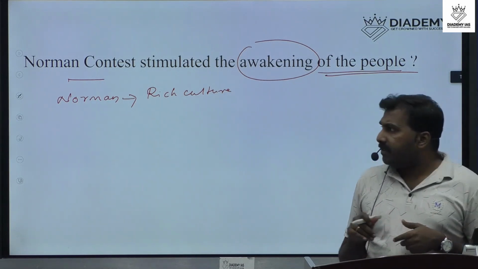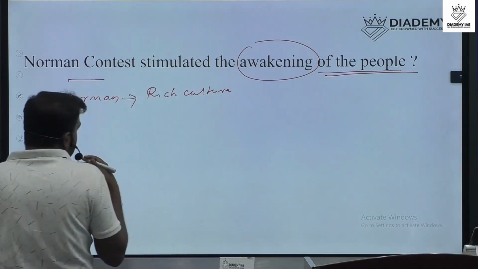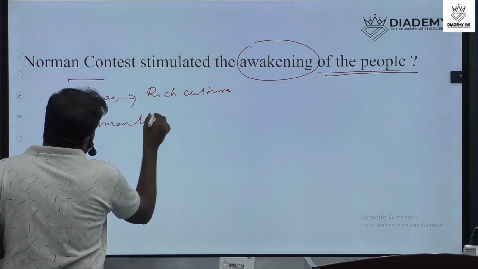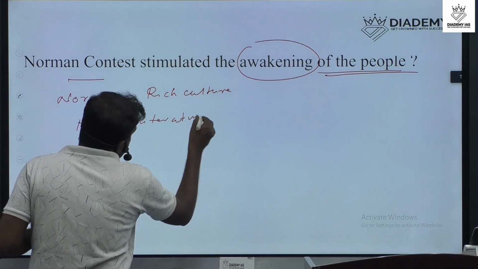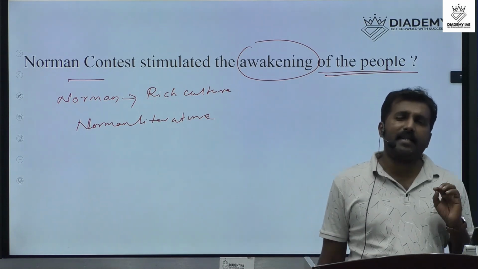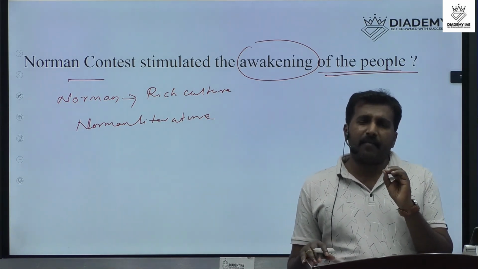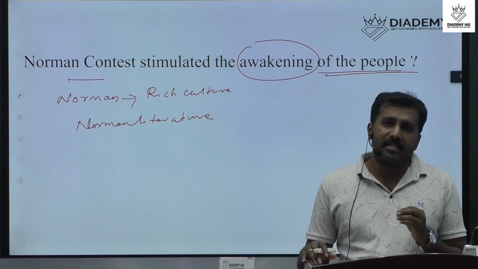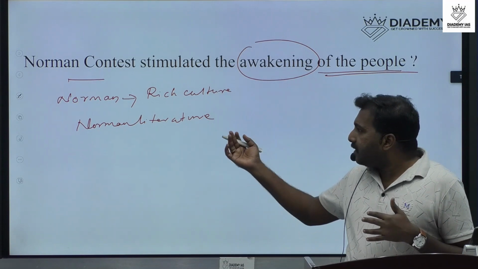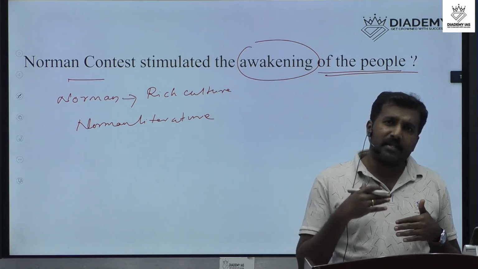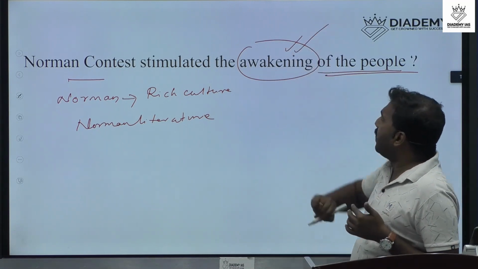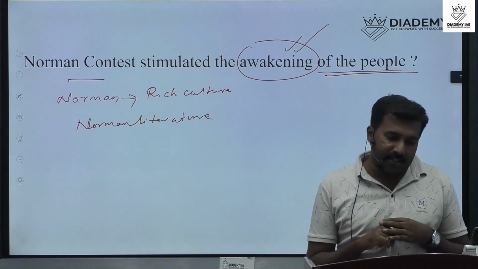Next they used a literature, that means Norman literature, a new type of literature they introduced, and it was also against the awareness of the Anglo-Saxon community. The Anglo-Saxon community normally follow the common English, and they used French language, Latin language in the literary works also. That was also one of the reasons behind the awakening of the Anglo-Saxon community in that time.